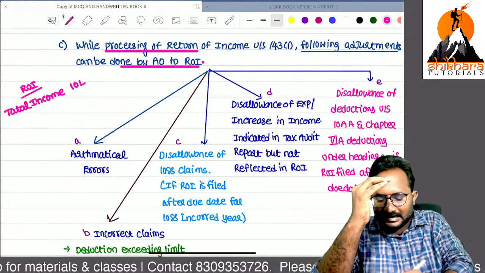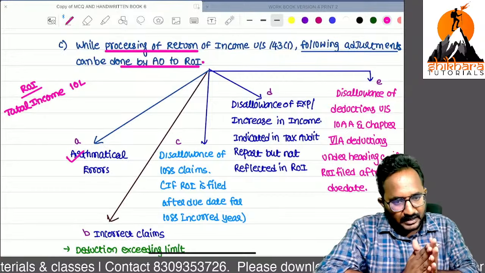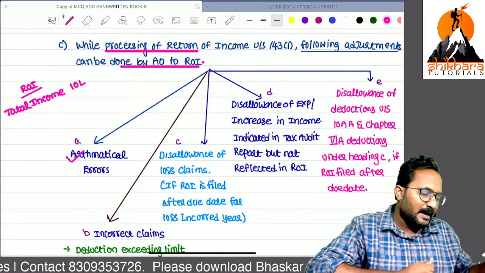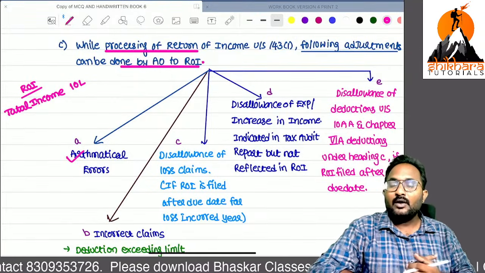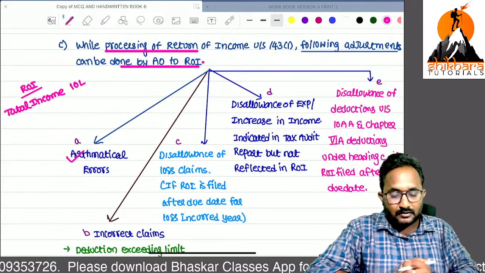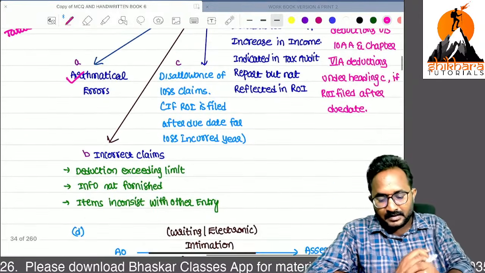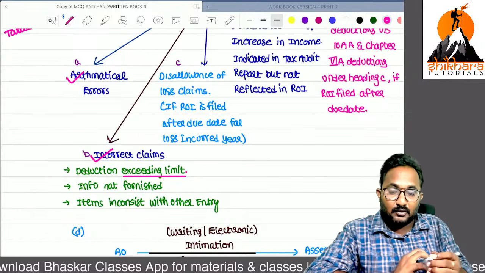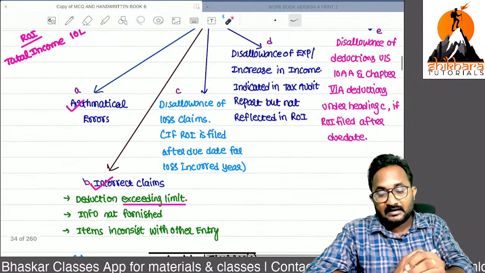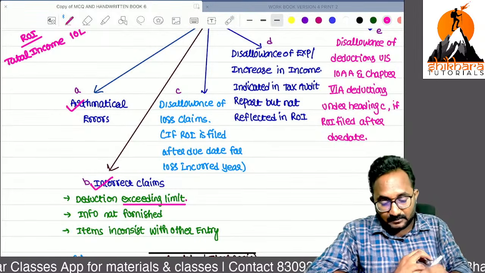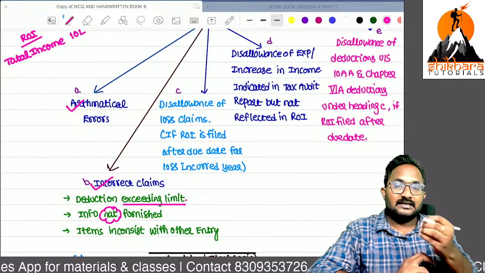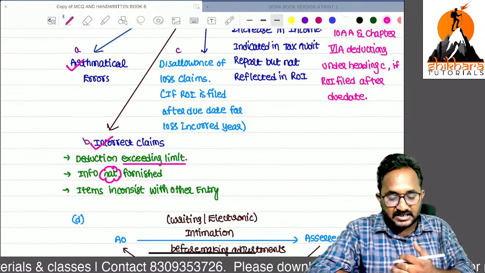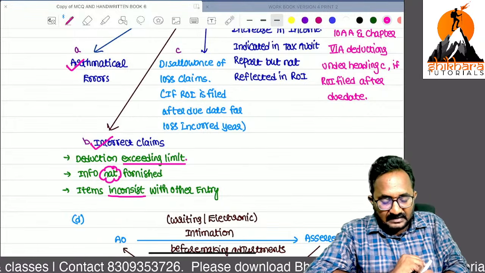Sir, arithmetical errors. Normally we have paper filing of return of income also. Without electronic devices we can fill in all the details on paper. You can file that way in some cases. So if arithmetical errors are there, yes, you can correct those arithmetical errors. Second one, incorrect claims, deduction exceeding the limit. Sir, you are eligible for a certain amount only, but you have claimed more and more deduction in your return. Now we can make that adjustment. And you claim some deductions. For the deduction, a medical certificate is needed, but you have not furnished the medical certificate, like some information not furnished. So items are inconsistent with other entries.